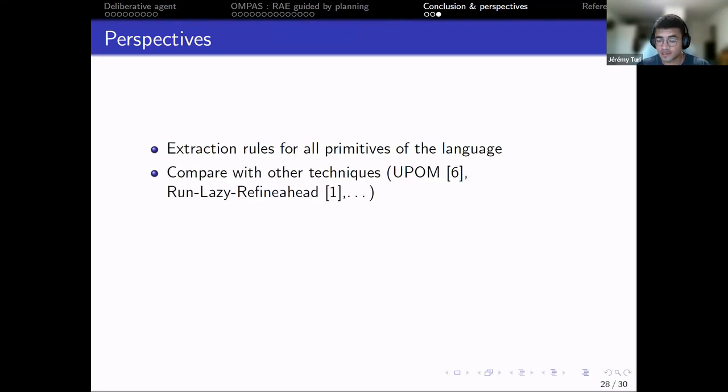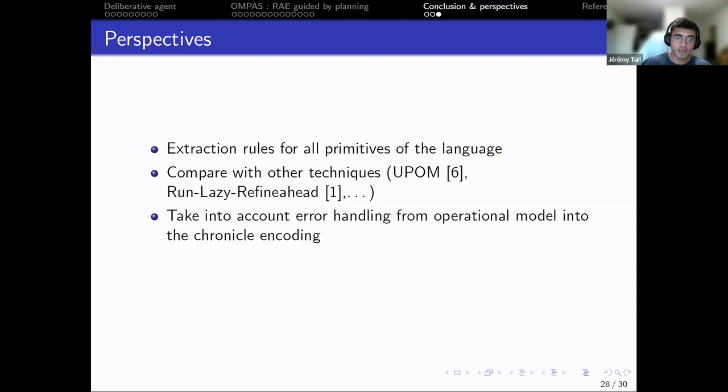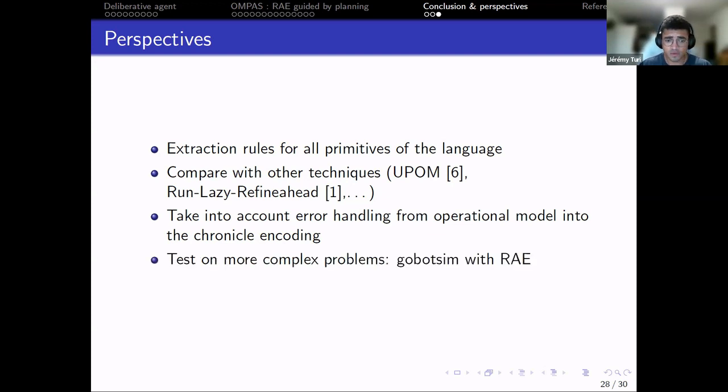We want to compare with other techniques, notably other implementations of RAE like OMPAS or RAE with lazy refine-ahead. It takes into account error handling from the operational model into the chronicle encoding. We also want to test on more complex problems like a job shop simulation in RAE.